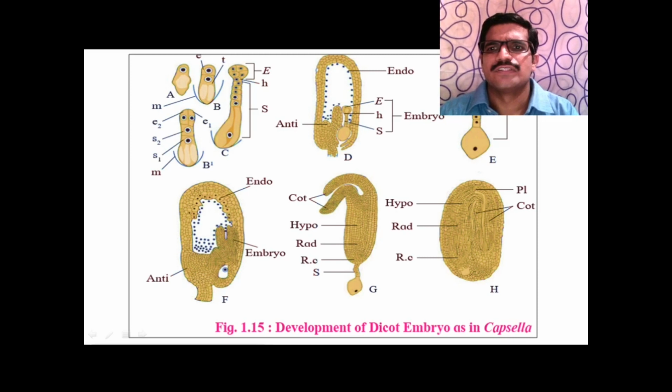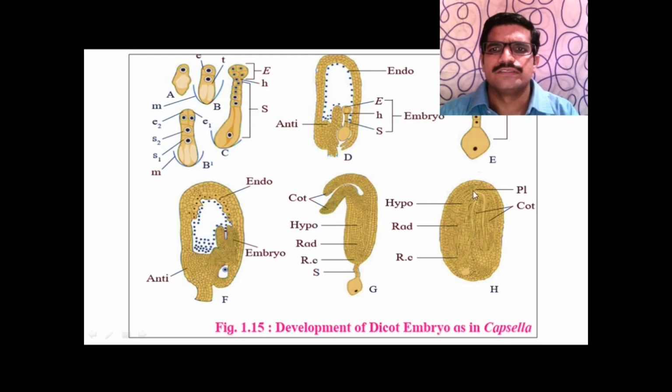This is the suspensor cell which forms heart shape, and this is horseshoe shape. These are the 3 embryos, that is globular embryo, heart shape embryo, and this is horseshoe shape embryo.